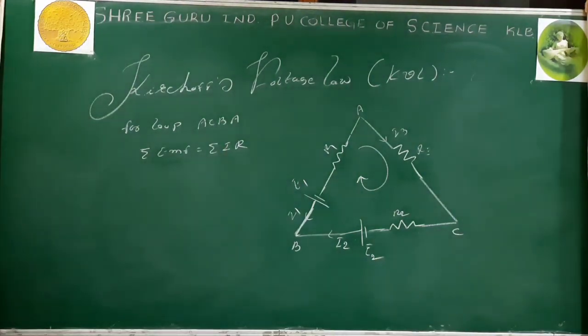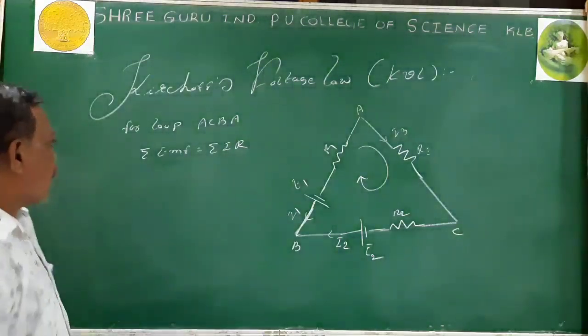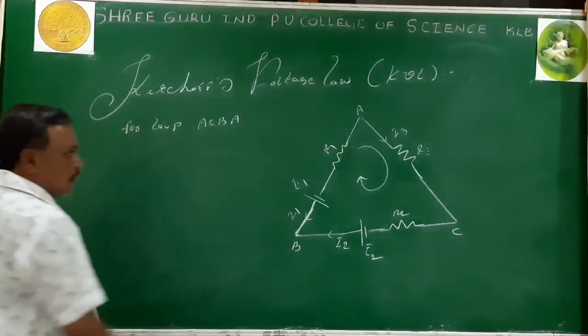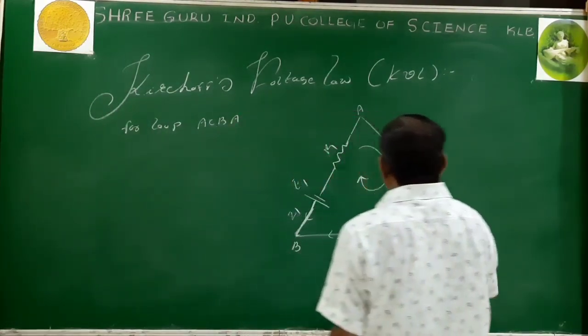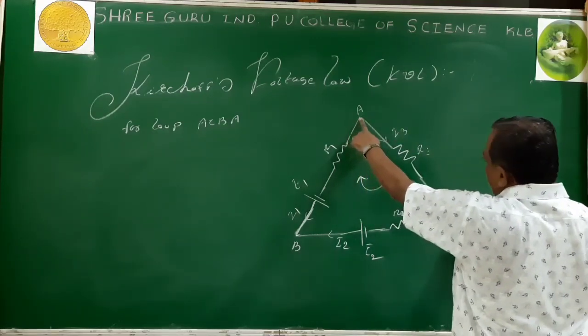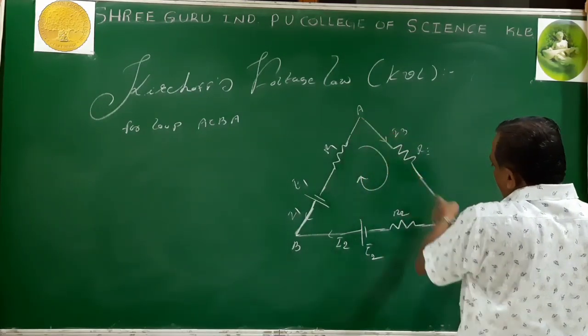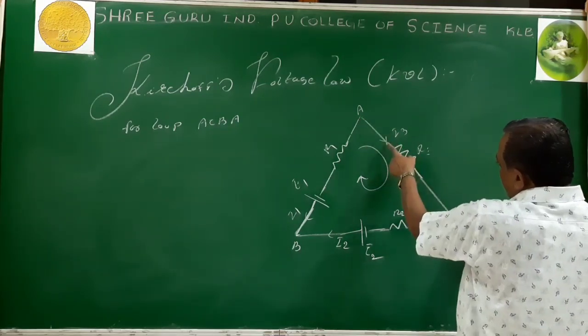First I go for analyzing the IR product. A to C: now this is our direction of motion, I am tracing the path A to C. Just see what the direction of the current is.